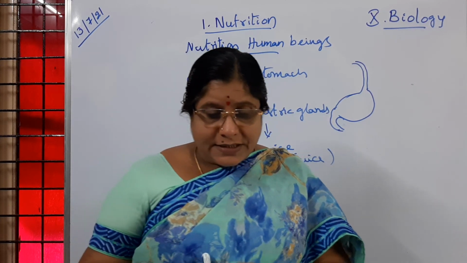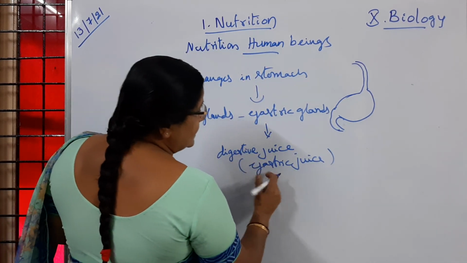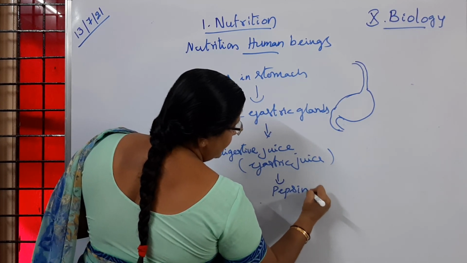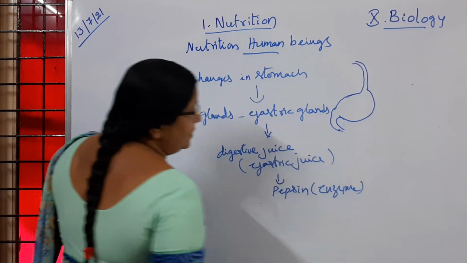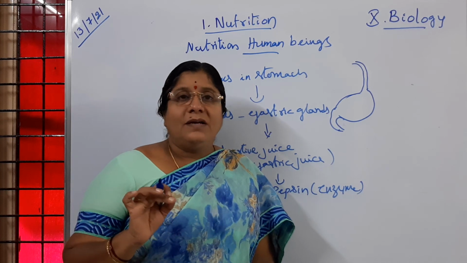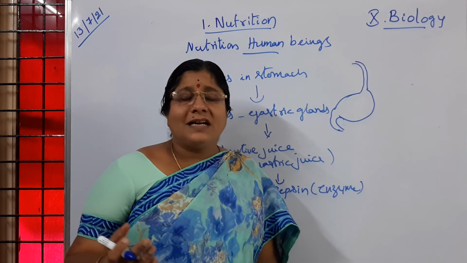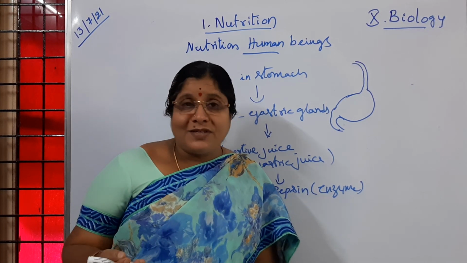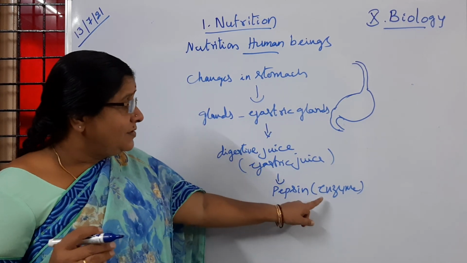So what are those enzymes present? Pepsin. Is it clear to you? So these gastric glands contain an enzyme called pepsin. Pepsin is an enzyme. You may get a doubt, what are enzymes? Enzymes are chemicals which act as biological catalysts. Biological catalyst means what? In the living system, in living organisms, some enzymes are produced by glands. Is it clear to children? So what do they do?